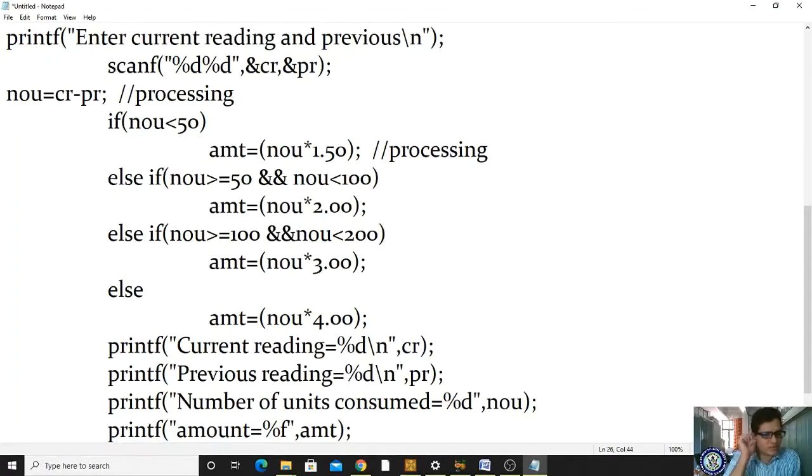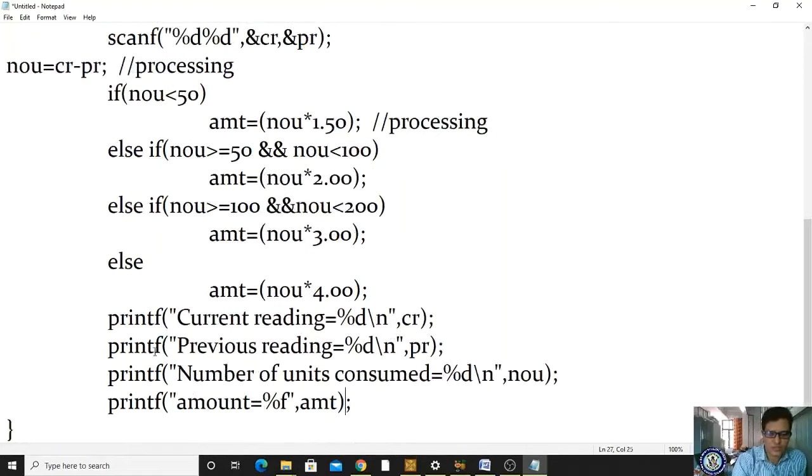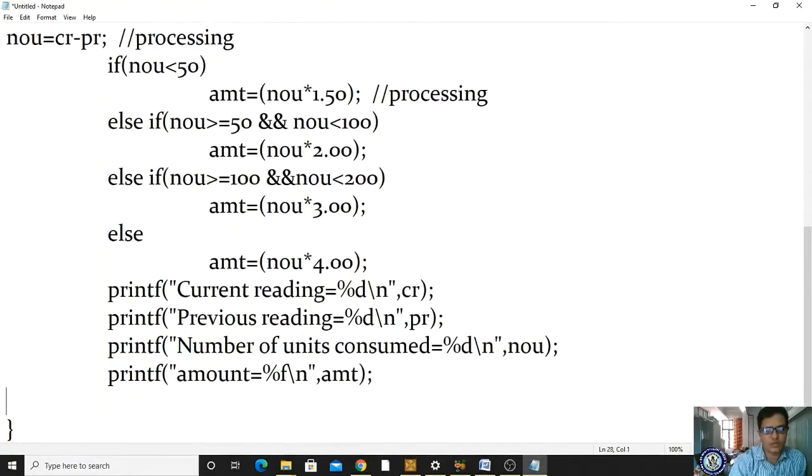And next you are displaying the amount. Okay, here \n is compulsory and here also \n is compulsory, right? Hope you are understanding this concept. What is our concept? Else if ladder. Before closing the program we have to save it.